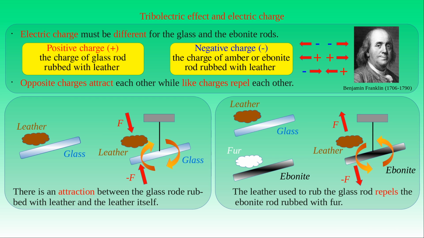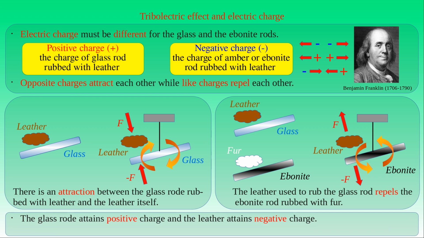We can conclude from these results that the glass rod attains positive charge and the leather attains negative charge when they are rubbed against each other. In general, if we rub two bodies against each other which are made of different materials, then the bodies attain opposite charges. Therefore, the rubbing does not create any charge but separates opposite charges in bodies.